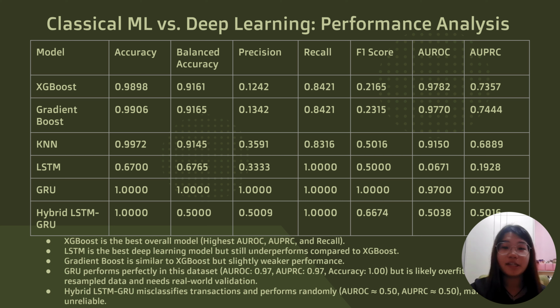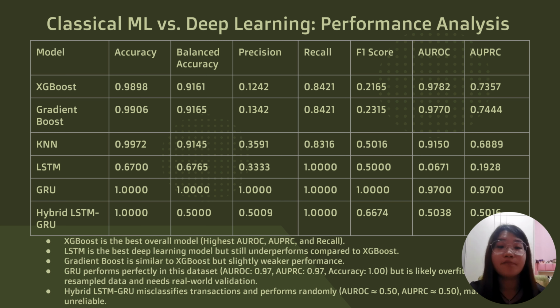This slide compares classical machine learning models, XGBoost, Gradient Boost, and KNN, with deep learning models, LSTM, GRU, and hybrid LSTM-GRU, to determine the most effective fraud detection approach. XGBoost is the best overall model, achieving the highest AUROC of 0.9782 and AUPRC of 0.7357. It effectively ranks fraud cases while maintaining strong recall, though it has some false positives.